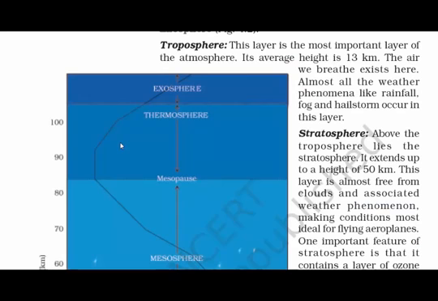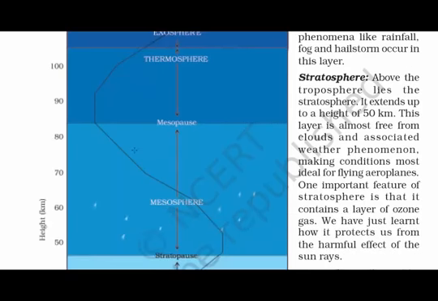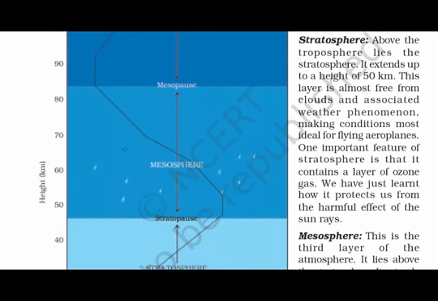So let's quickly read about each of them. Troposphere. The height of the troposphere is 13 km from the ground. It is the layer where the oxygen exists, and rainfall, fog and hailstorm occur in this layer. Stratosphere. The height of the stratosphere is 50 km from the ground. In this layer, aeroplanes fly, and it also contains the layer of ozone gas. We have just learned how it protects us from the harmful effects of the sun's rays.